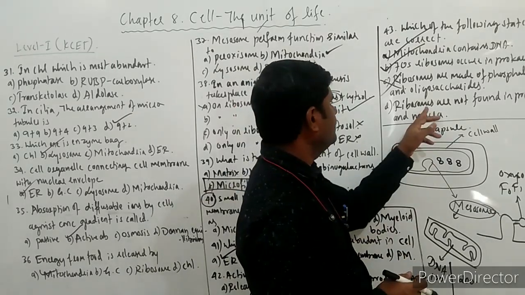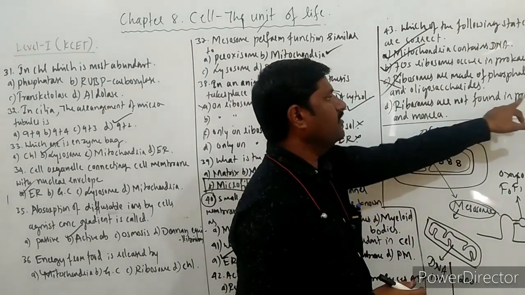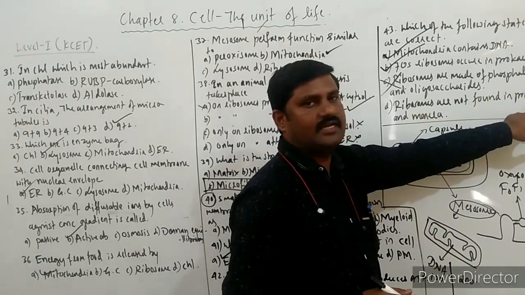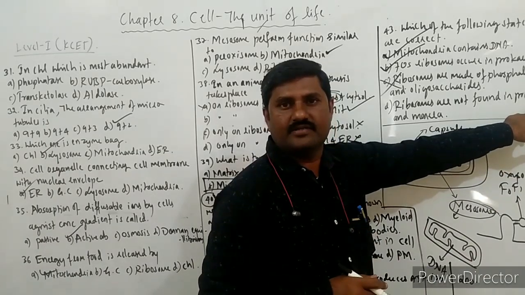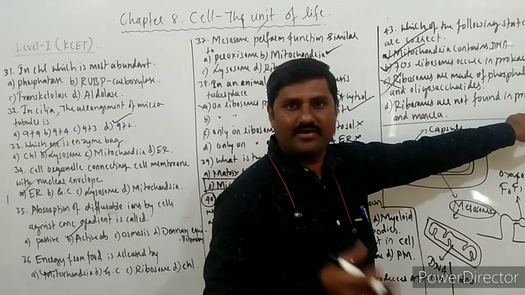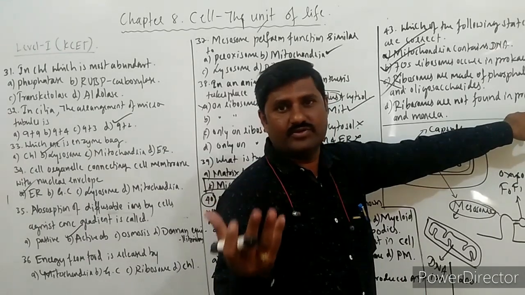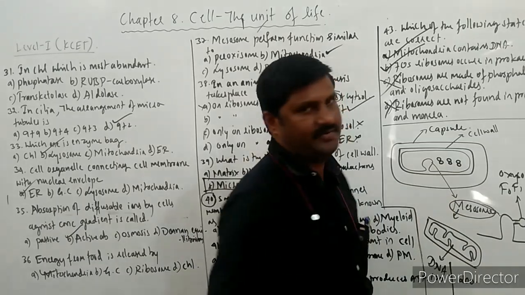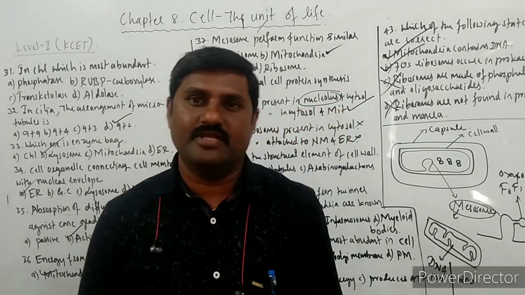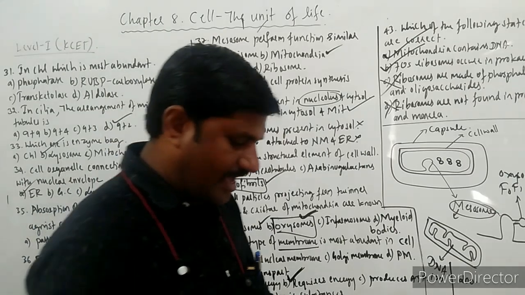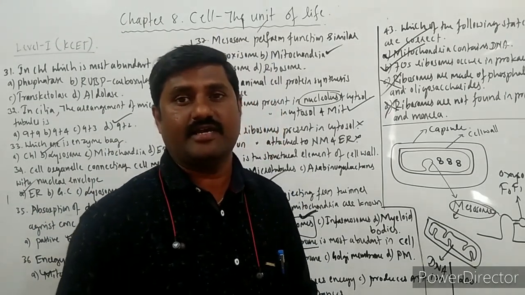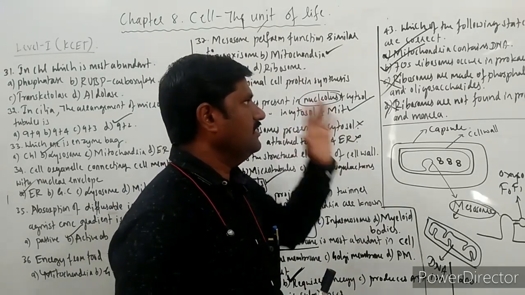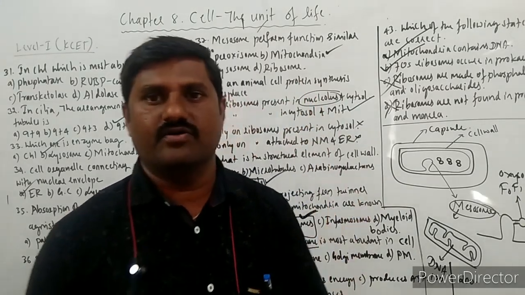So ribosomes are not found in Protista as well as Monera, he says. In Protista, protozoans are the best examples. They are eukaryotic cells. Eukaryotic cells usually have ribosomes. That's why this is also a wrong statement. Select options from the material itself, right? So I have analyzed which statements are correct and which are wrong. A and B are correct, C as well as D are wrong.